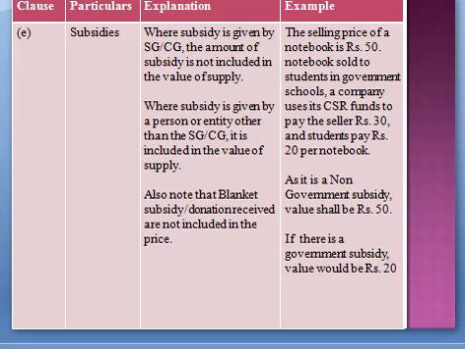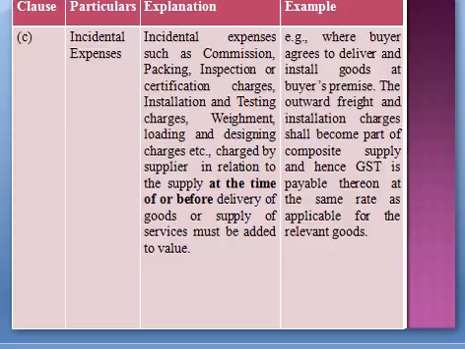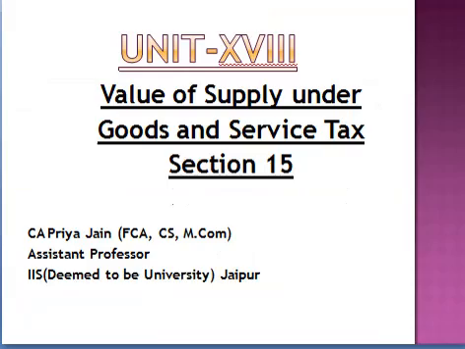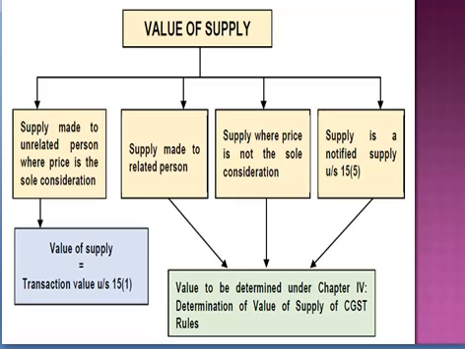So let me just give you a quick recap. We just talked about value of supply. We are calculating the value of supply on which GST is to be levied. So for that, we require three things. One is transaction value, one is inclusions, and the other one is exclusions.